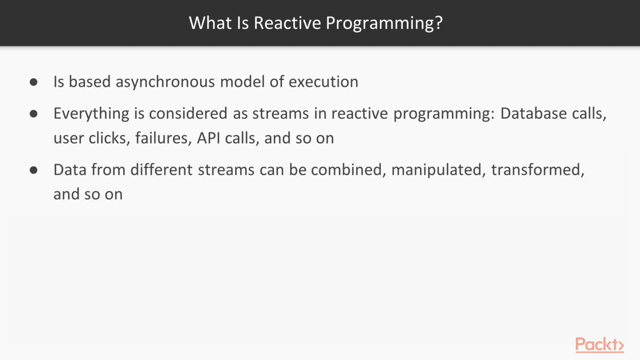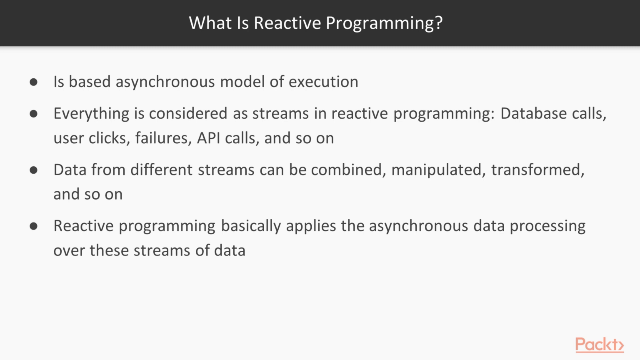Data from different streams can be combined, manipulated, and transformed. What this means is that if you have different streams of data, you can manipulate them to create new or merged forms of streams, or you can transform existing streams, etc. We'll go over this in the subsequent videos. So the main crux of reactive programming is that you apply asynchronous data processing over the various streams of data that you have in your program.